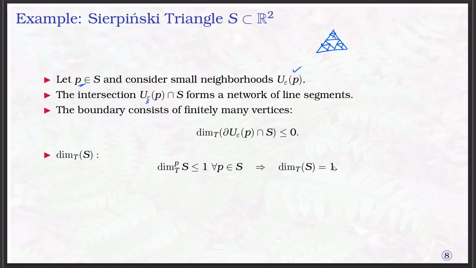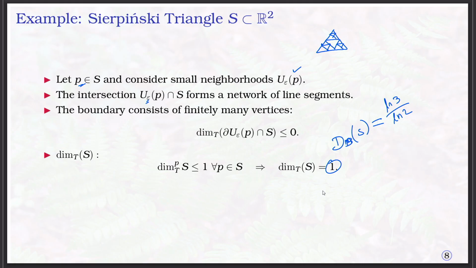Note that the box counting dimension of the Sierpinski triangle S is ln 3 by ln 2, which is greater than 1, its topological dimension.